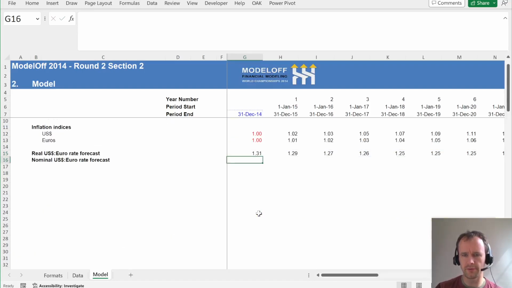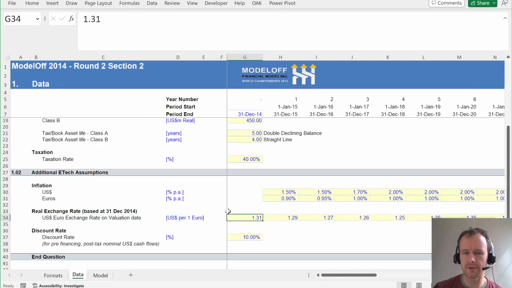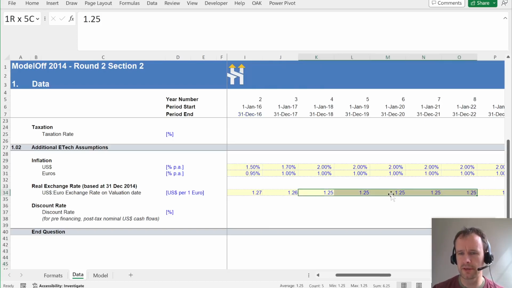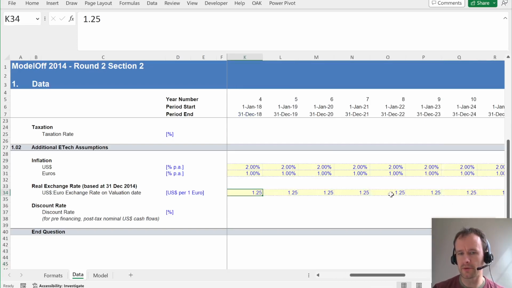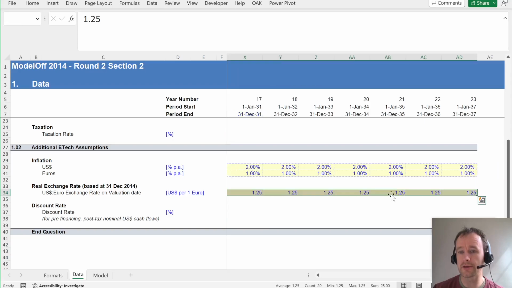So these values are the real forecast. And just, I guess, a quick aside, again, I'm not an economist, but why are you forecasting a real exchange rate and inflation rates and all this complexity instead of just forecasting what the actual US to euro exchange rate is going to be? Well, if you look at the assumptions here, you can see the prediction is to have a steady real exchange rate for most of the period. So we have a few years of kind of gradually coming down to this, and then it hits 1.25 in year 4, and it just stays there.